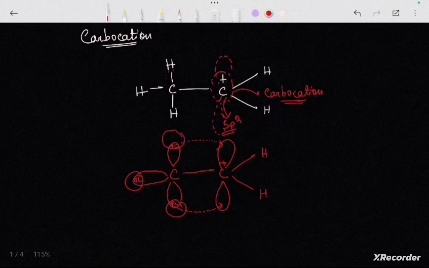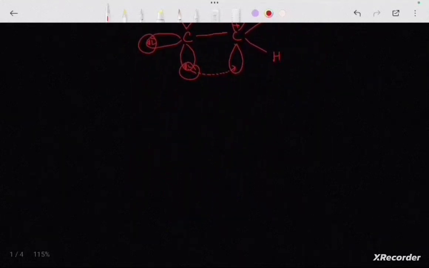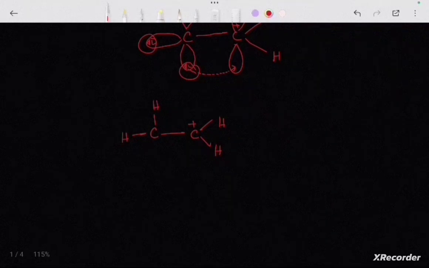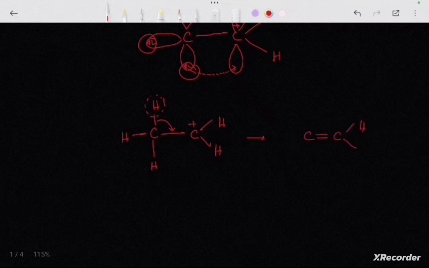So this causes the hyperconjugation. So how does this take place? If we consider this hydrogen, if this electron gets transferred over here, then we find the structure as this. And the hydrogen goes out as H+.